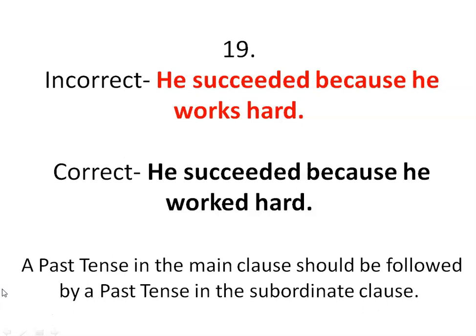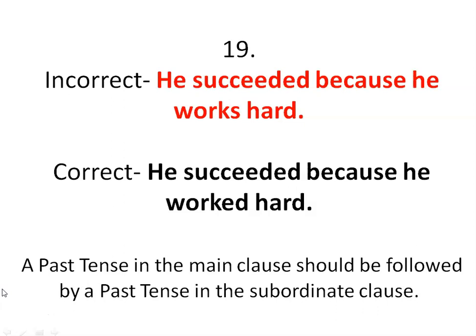So when we identify the main clause and the subordinate clause, then we can move further. So what the grammar rule says, a past tense in the main clause. So where is the main clause? He succeeded is the main clause, and we can see a past tense, succeed, succeeded. So this is a past tense. A past tense in the main clause should be followed by a past tense in the subordinate clause.